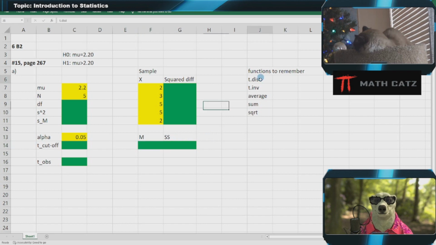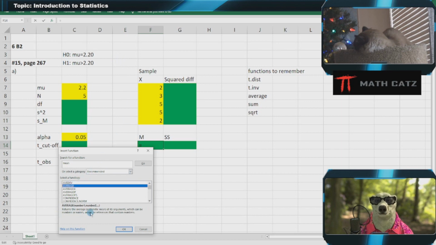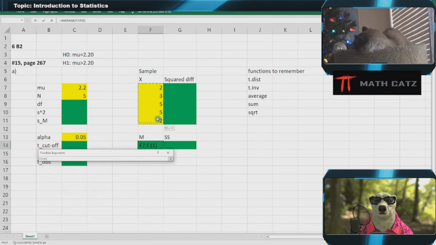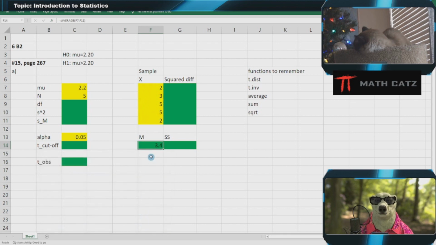So here are some functions that might be handy to remember, but the beauty of Excel is that you don't really have to remember it. You could just search for mean, and in this case it's called average. And you can check the description there. The arithmetic mean is exactly what we're looking for. And then I can just highlight and say everything in that range, please. And I click on OK, and boom, there's the average. And we'll call it M.